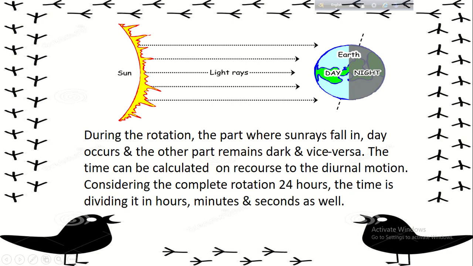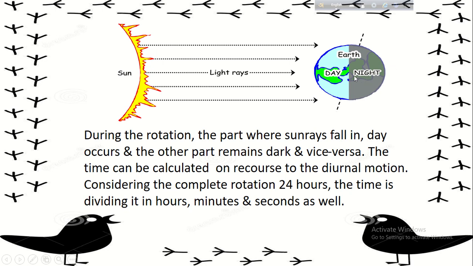Since the Earth is round, the sunlight cannot reach the whole of its surface at a time. So during the rotation, what happens? The part where sun rays fall in, day occurs, and the other part remains dark, and vice versa.